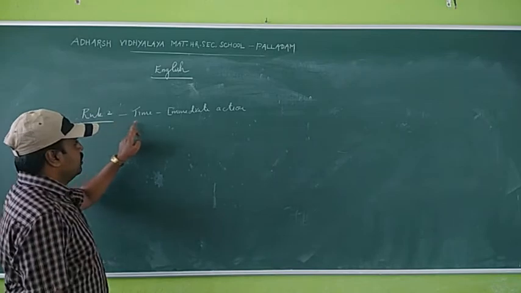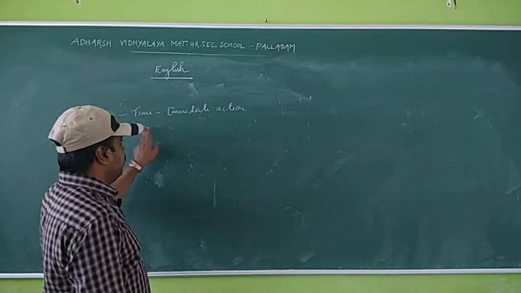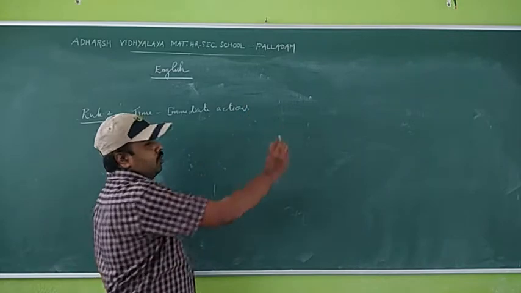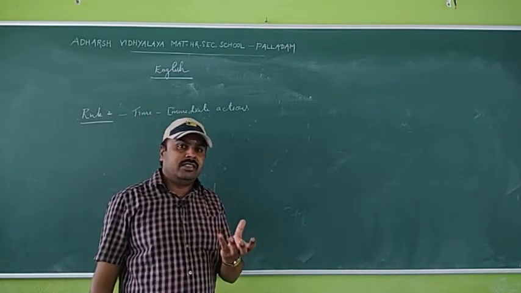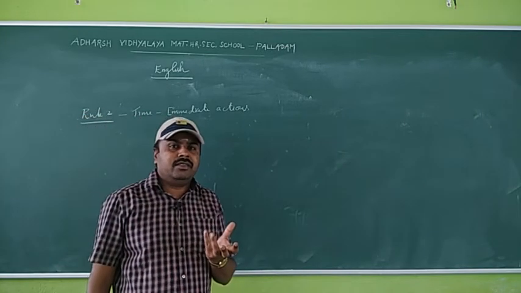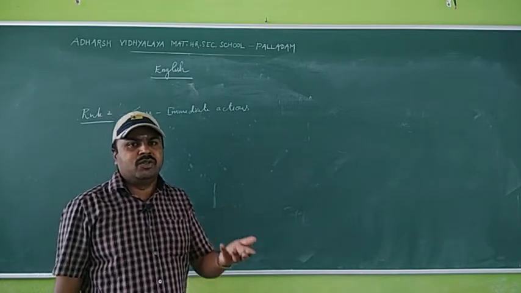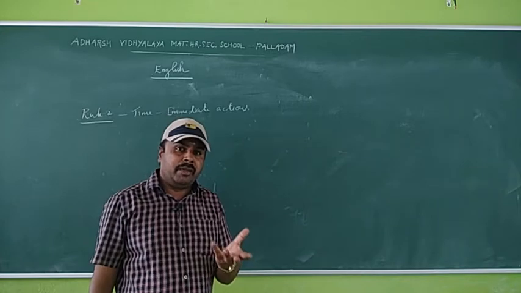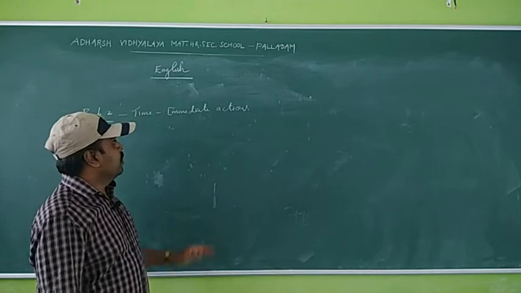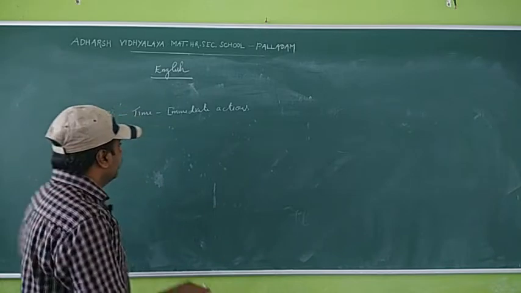So the rule number 2 is time. The sentences which are showing the time, it is immediate actions. Two actions which are happening at the same time, simultaneously, next to next. So here all the sentences which are expressing time, that is immediate actions.